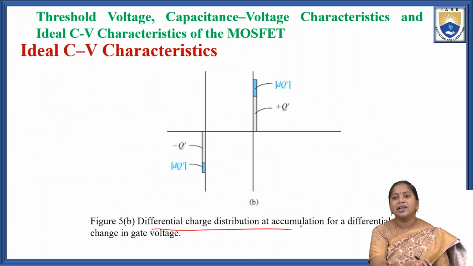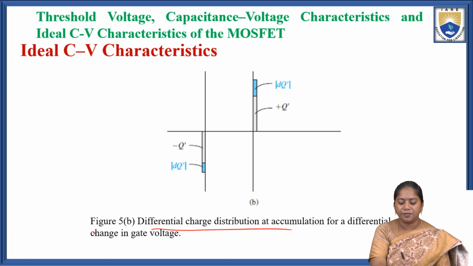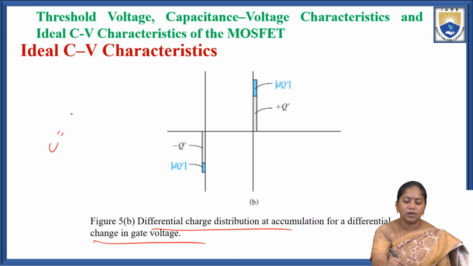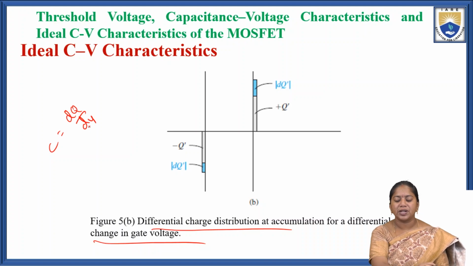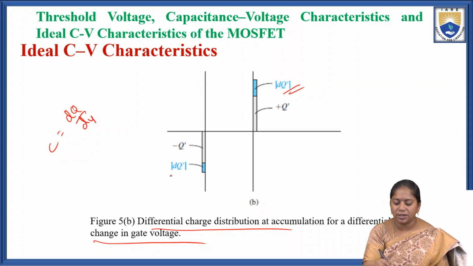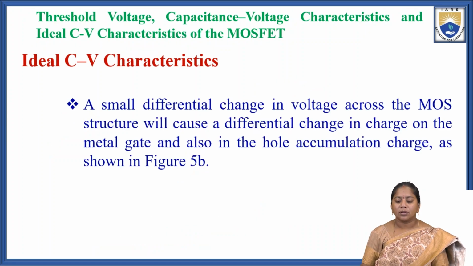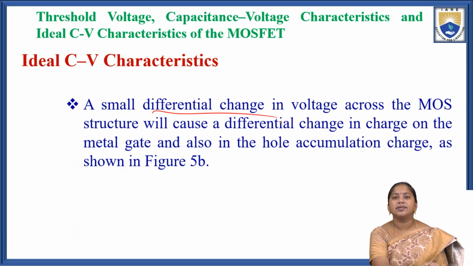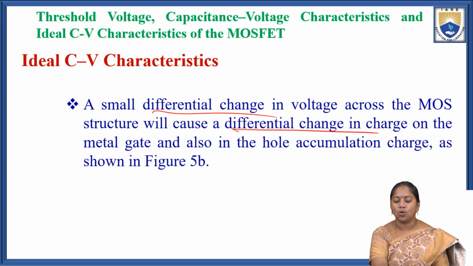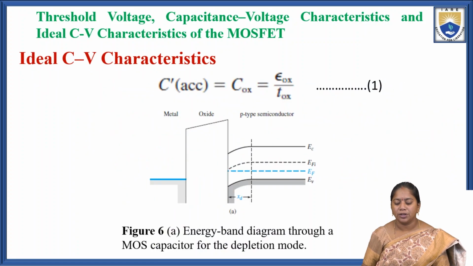So this is the differential charge distribution at accumulation for a differential change in the gate voltage, C equal to dQ by dV. That is dQ' and dV'. This is the differential change in the charge. A small differential change in voltage across the metal oxide semiconductor structure will cause a differential change in the charge on the metal gate and also in the whole accumulation region, as shown in the next diagram, figure 5b.